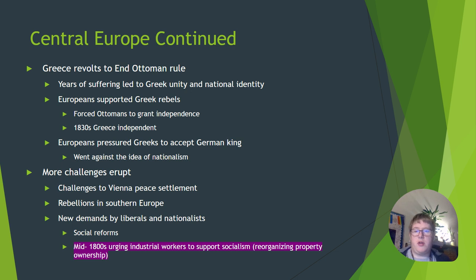Eventually, more challenges are going to erupt that challenge the Vienna peace settlement. Rebellions in southern Europe, new demands by liberals and nationalists are going to see social reforms being enacted. And by the mid 1800s, the urging of industrial workers to support socialism or reorganizing property ownership was massive in Europe.